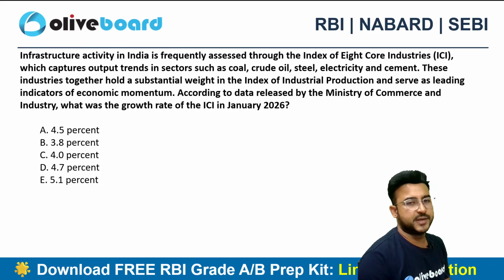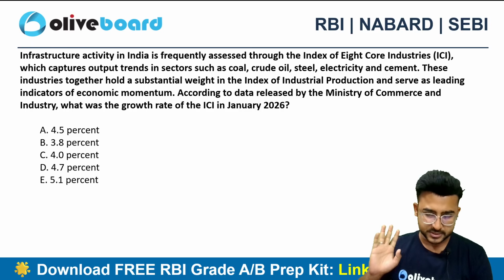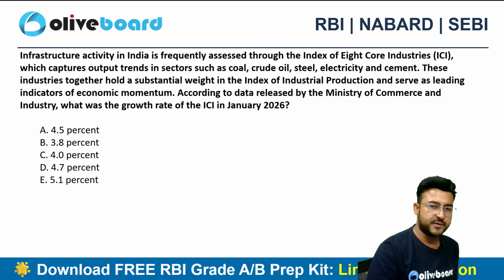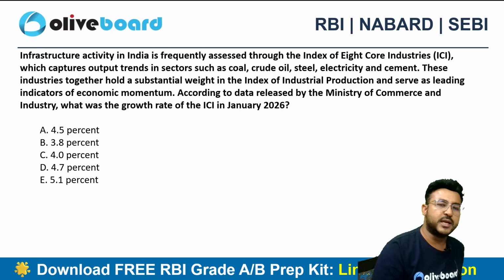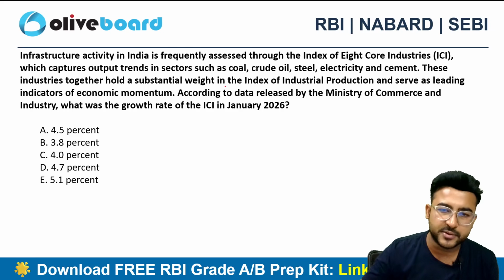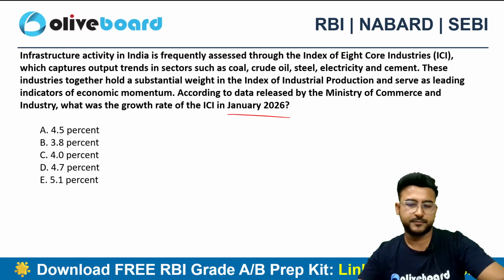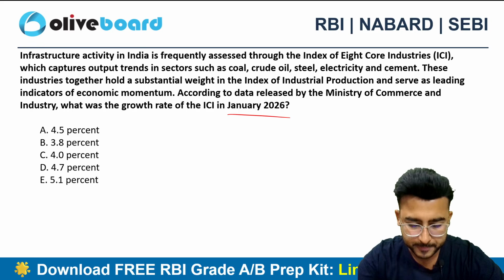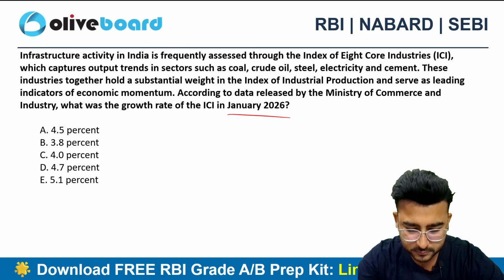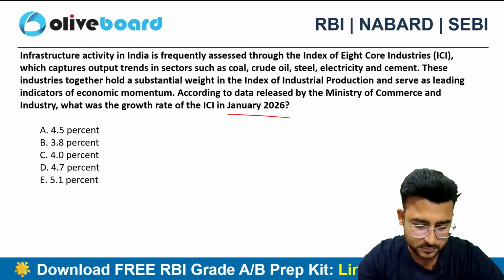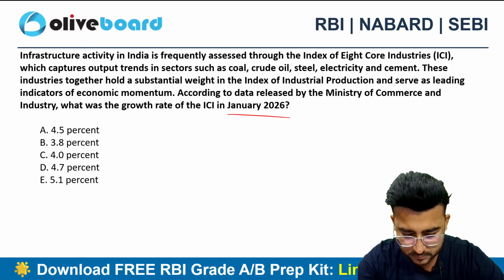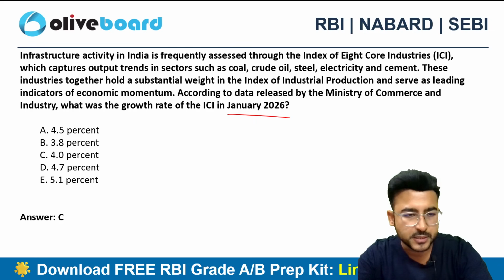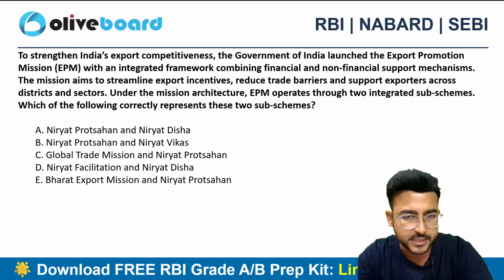Infrastructure activity in India is frequently assessed through the index of 8 core industries, right? So in the index of 8 core industries, we do have certain sectors like coal, crude oil, steel, electricity, cement, etc. Can you tell me the growth rate in the index of 8 core industries in January 2026? The correct answer is option C, right? Option C, 4% is the correct choice.